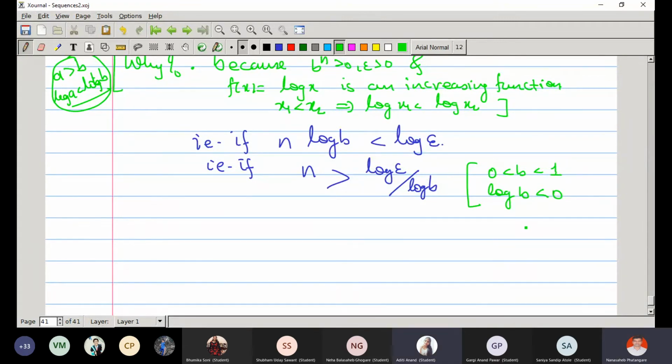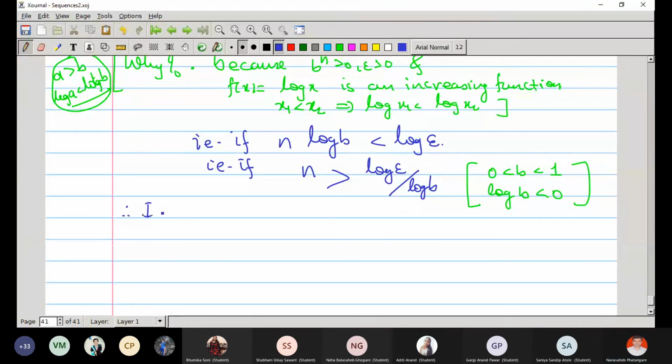Log b is negative because b is less than 1, and if you multiply by a negative quantity on both sides, the inequality reverses. Therefore greater than is correct. Also, if epsilon is very small, then log epsilon is also negative, but if you divide by log b, certainly the inequality reverses. And therefore, can you tell me the value of k?